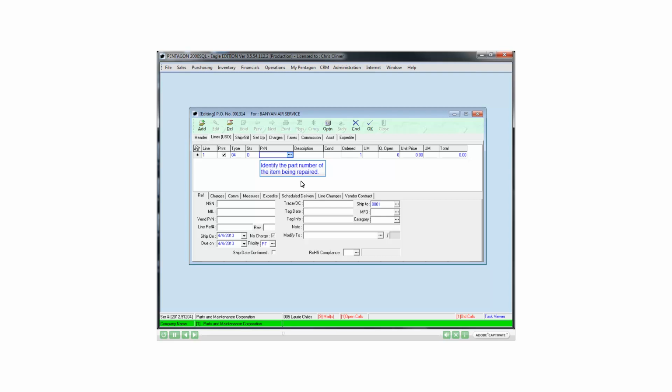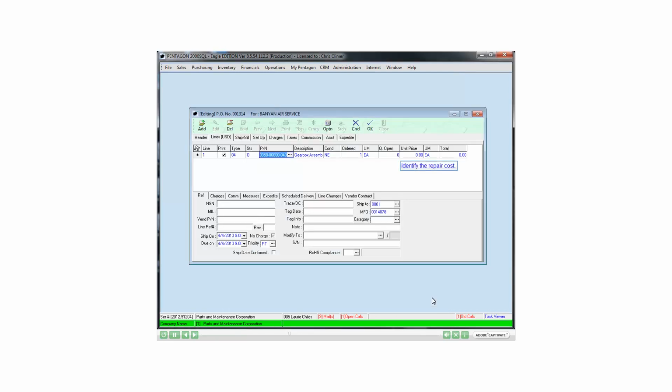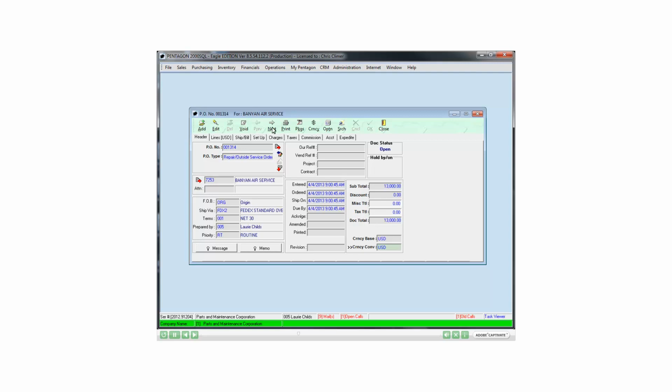Identify the part number of the item being repaired. Identify the repair cost. Left-click the OK button to save the document. You may print the repair order from the Print button.